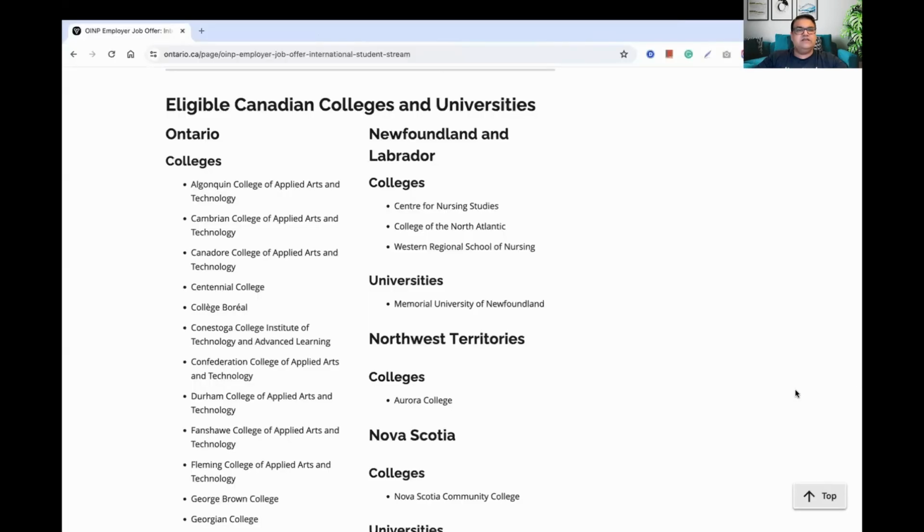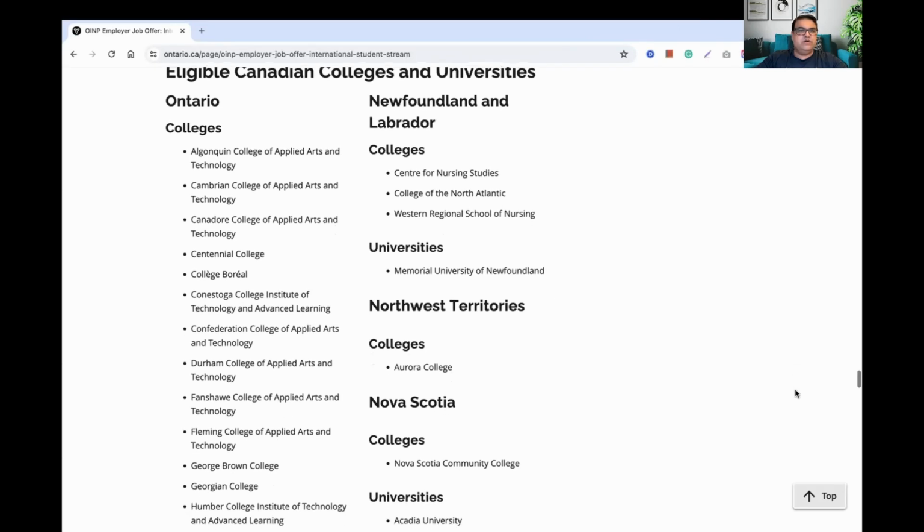Now, let's look at the eligible colleges and universities. The list is on the website. On the left, you see all Ontario colleges.